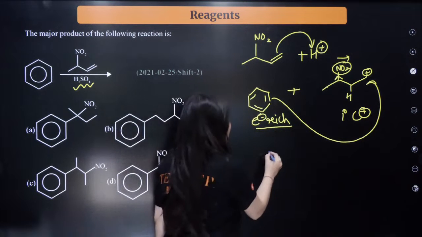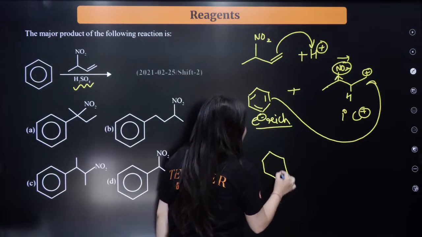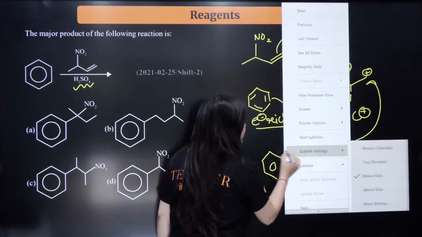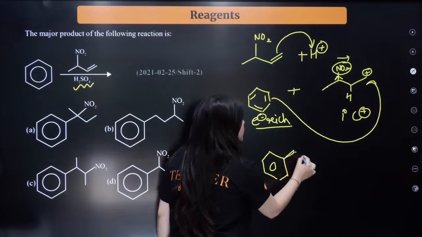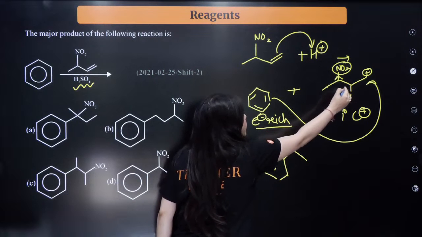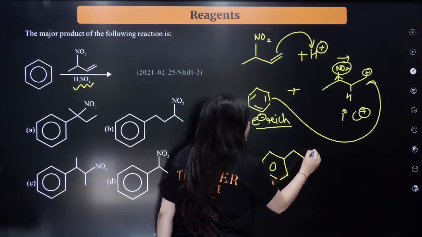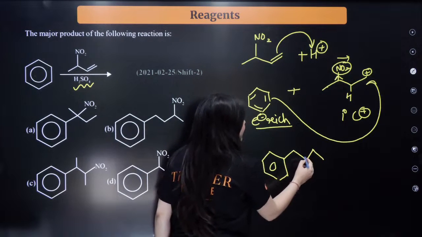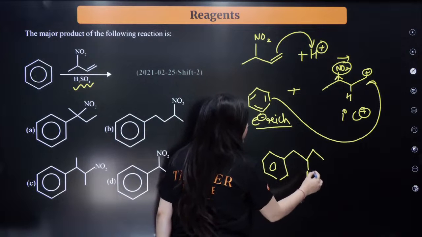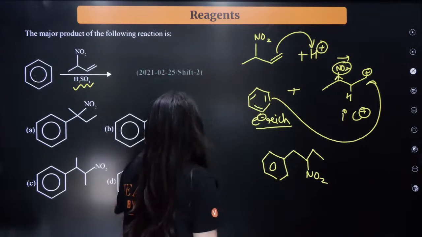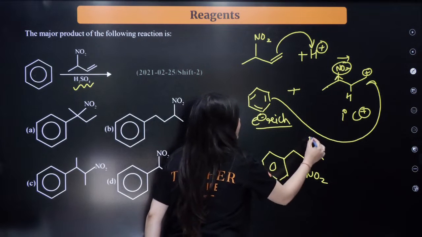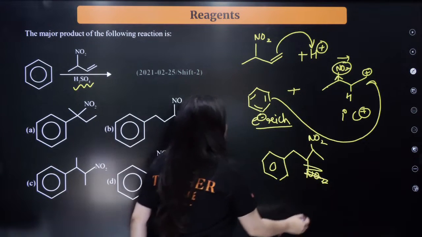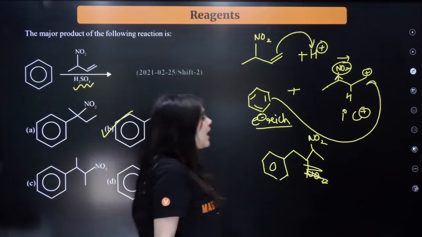The final product that you will get is a benzene ring and a structure like this, with carbons 1, 2, 3, 4. Sorry, the NO2 group is here, not here. So the final structure formed is the B compound.